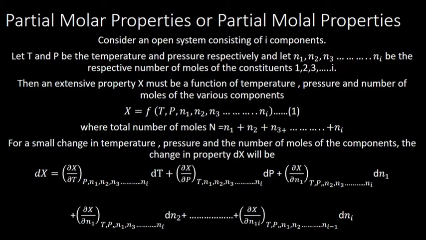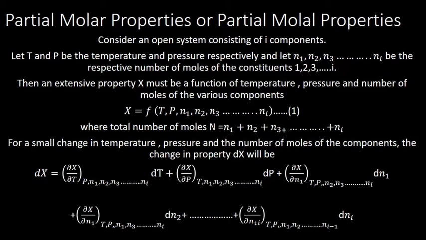So the expression is dX equals dou X by dou T at constant pressure, n1, n2, n3 up to ni, into dT, plus dou X by dou P at constant temperature, n1, n2, n3 up to ni, into dP, plus dou X by dou n1 at constant temperature, pressure, n2, n3 up to ni, into dn1, plus dou X by dou n2 at constant T, P, n1, n3 up to ni, into dn2, plus etc., plus the last component's number of moles, dou X by dou ni at constant temperature, pressure, n1, n2, etc. up to n(i-1), into dni.